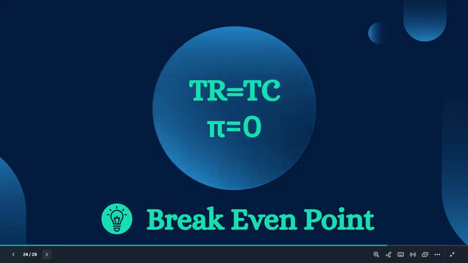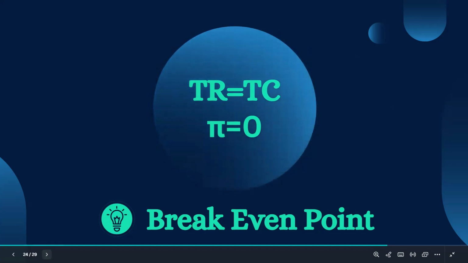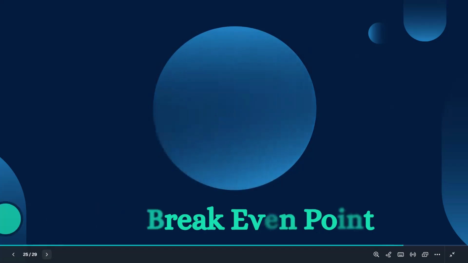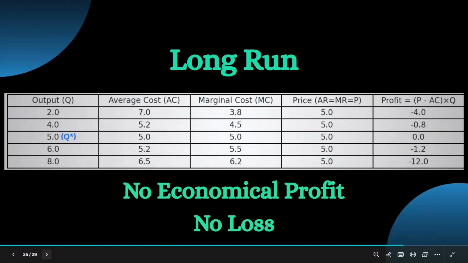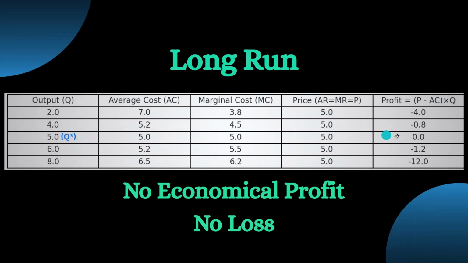So from the equation, we can say that here total revenue is equal to total cost. That means profit is 0 at the break-even point. And this break-even point is also known as the no profit, no loss point. Here is the data table of this situation. And we can see that in this data table at output 5 in Q star, the profit is 0.